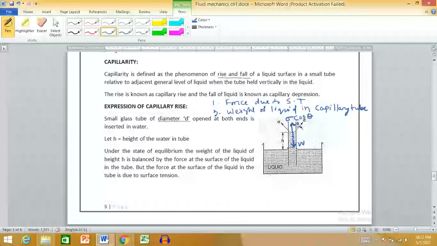If this is a glass tube and sigma is acting like this at theta angle, then you will get two components: sigma sin theta, and the vertical component is sigma cos theta. So here sigma cos theta will balance the weight, and that is the force responsible for this capillary rise.